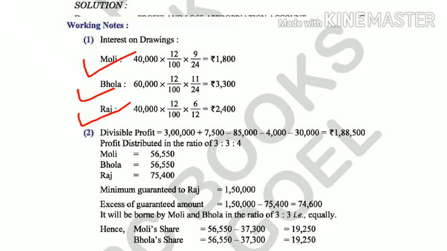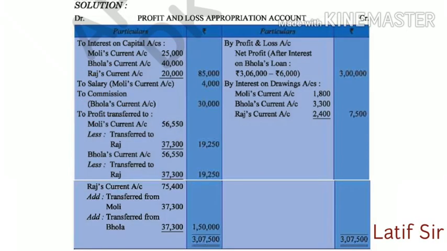Now, how has Bhola's interest on drawings been calculated? Total drawings of Bhola is 5,000 into 12, which is 60,000, into rate 12 by 100, into 5.5 by 12. The average period comes to 5.5. While Raj has withdrawn 40,000 at the end of each half year, that is on September 30 and on March 31st. So he will be charged interest only on 40,000 for the first withdrawal. So 40,000 into 12 by 100 into 6 by 12. This is the interest on drawings calculation.